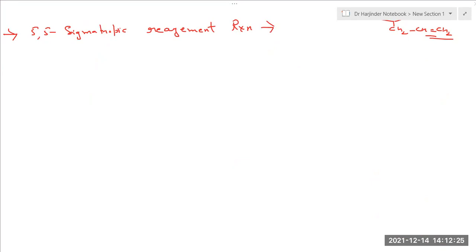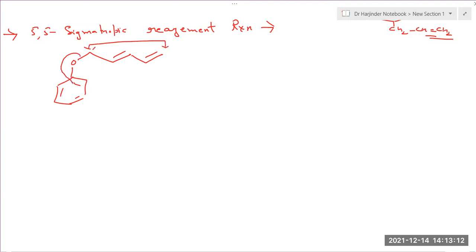Sir, allylic carbon transfers to the 5th carbon of the ring. Transfer to the 5th carbon of your chain. So it will be like, suppose you have this system. Again, let's take the example of this Claisen type rearrangement reaction, and you have this one. Here you have 2 allylic portions. One is this one, and another is this one.